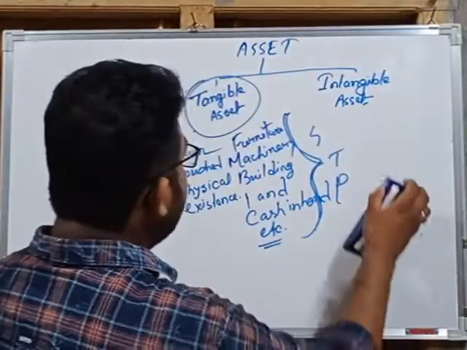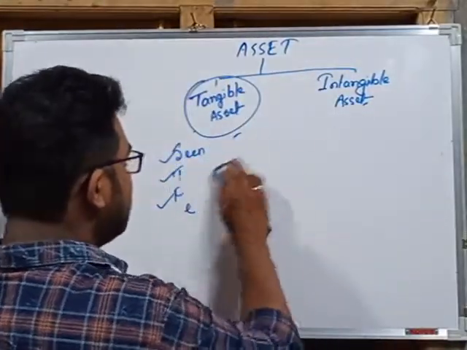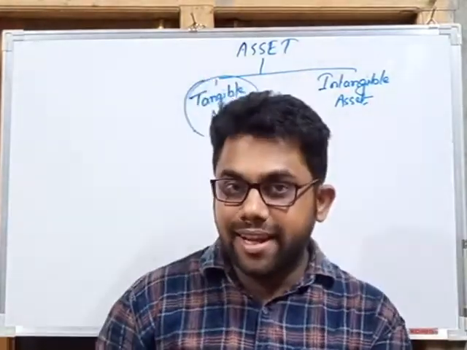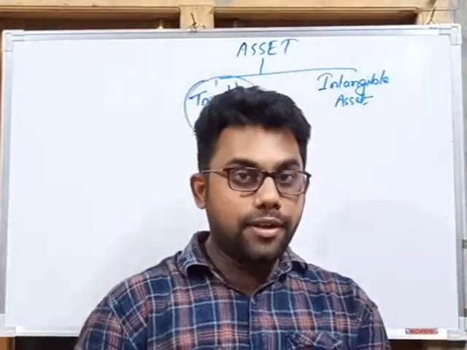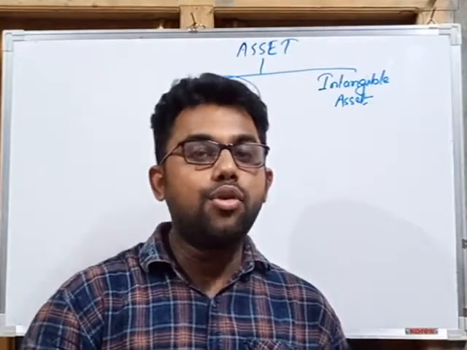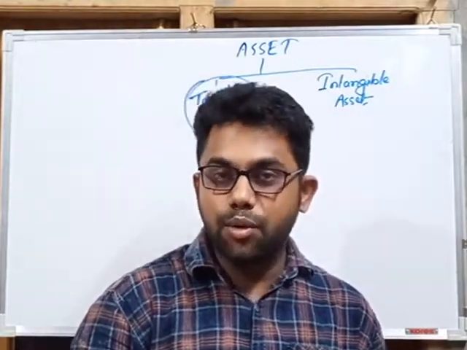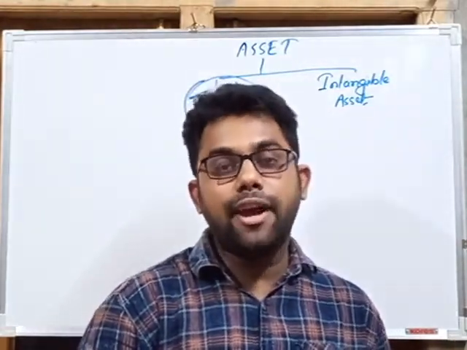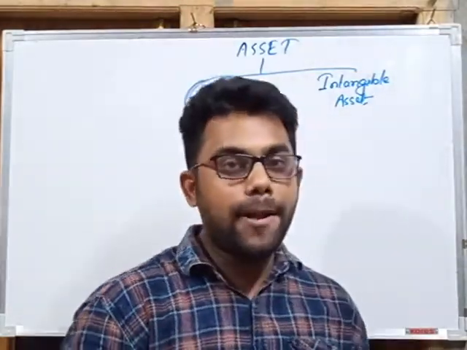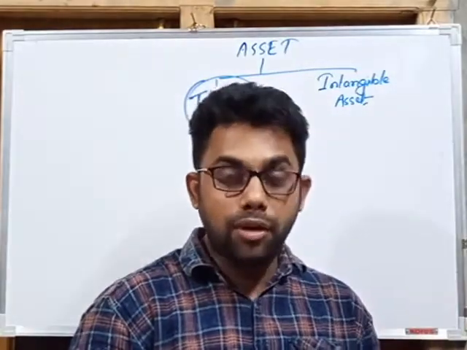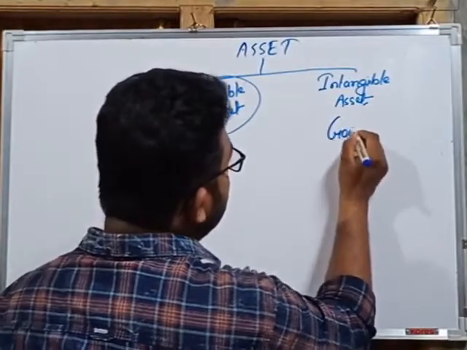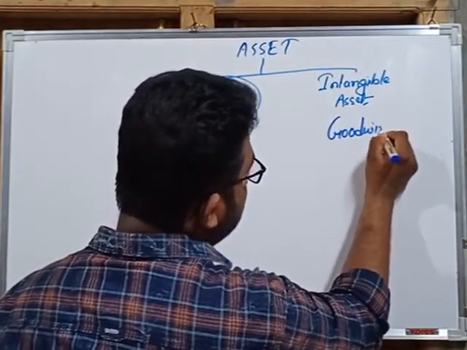Okay, next one. If tangible assets can be seen, can have physical existence, and can be touched, then what is intangible assets? So intangible assets means those assets which cannot be seen, which cannot be touched, and which don't have any physical existence. And one of the important examples of intangible assets is goodwill. Okay, goodwill.